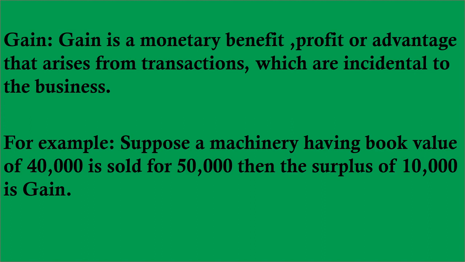Fine. So basically it is a benefit, profit or advantage that arises from the transactions which are incidental, means non-recurring. कभी कभी होती है, sometimes it happens, not on a regular basis. Regular basis पे नहीं होती, sometimes it happens. Fine. So these are non-recurring or irregular in nature.